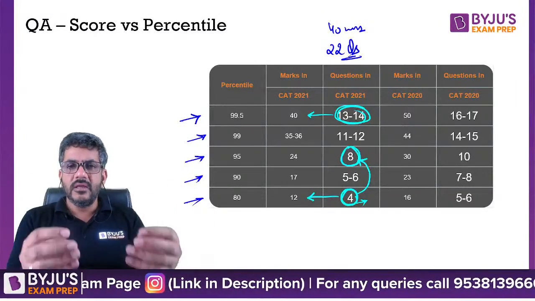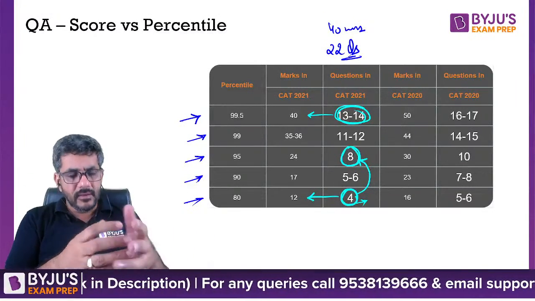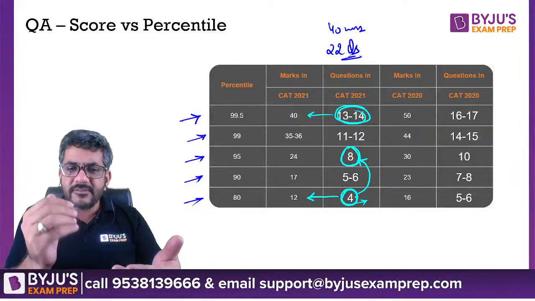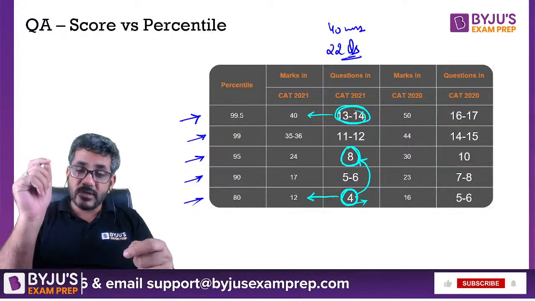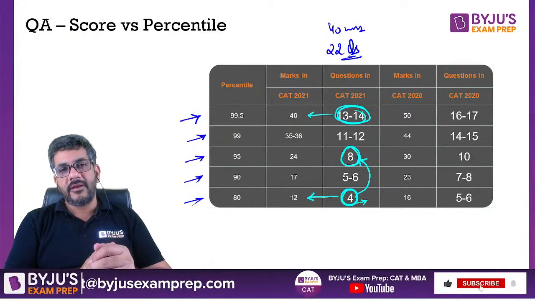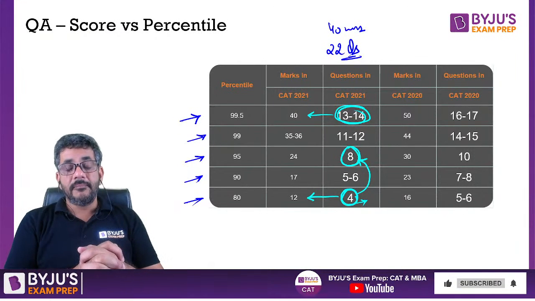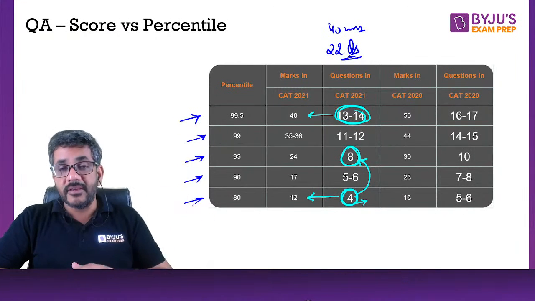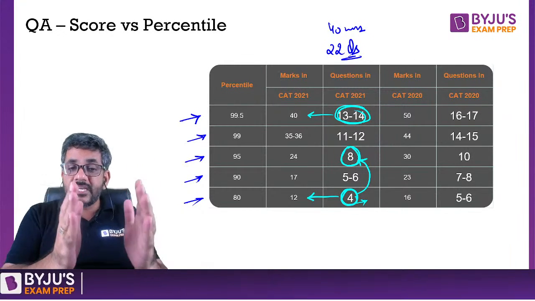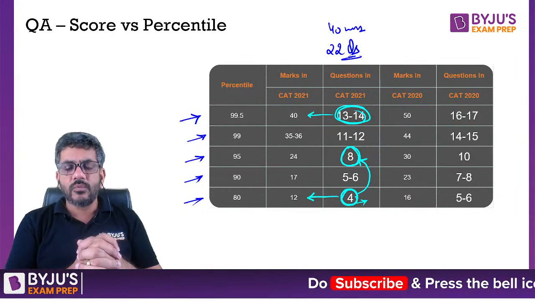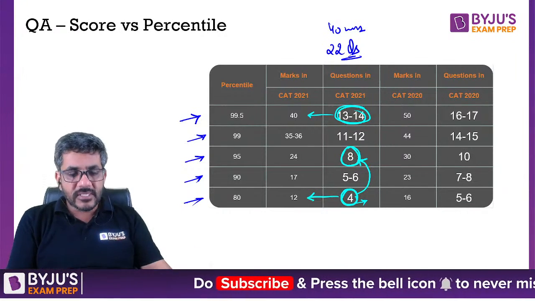Just go back today, find out CAT 2021 paper का QA section निकालो. You will definitely find at least 5 to 6 questions which you can do today as well, even if you have not prepared for CAT. You get 90 percentile by that, but somehow we always have a fear of it कि नहीं कर पाएंगे. So just check your targets कि आप इसमें से क्या target कर रहे हैं, where do you stand, what do you want from the exam. So that's the most important part.